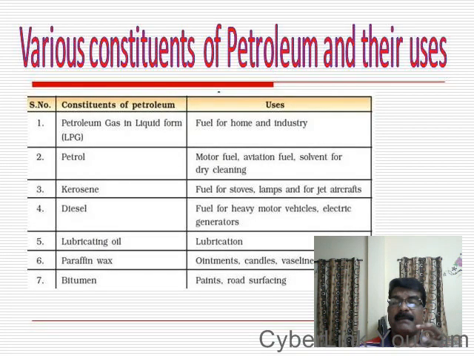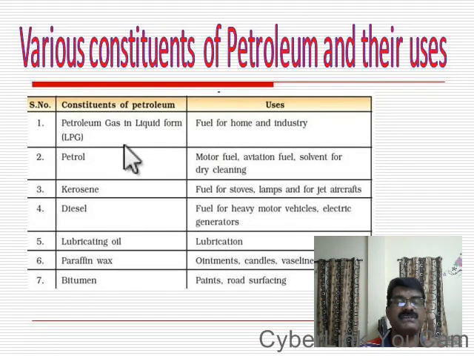When petroleum is refined, it produces different constituents. Now let us see the different constituents of petroleum which are formed after refining and their uses. During petroleum refining, the first product formed is LPG. LPG is liquefied petroleum gas, the cooking gas that we are using in our home. That is one of the constituents produced out of crude oil or petroleum.